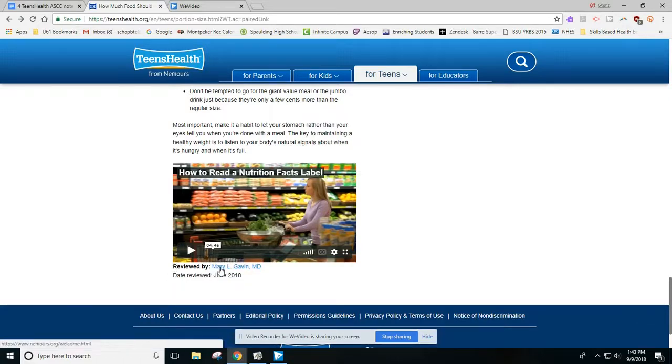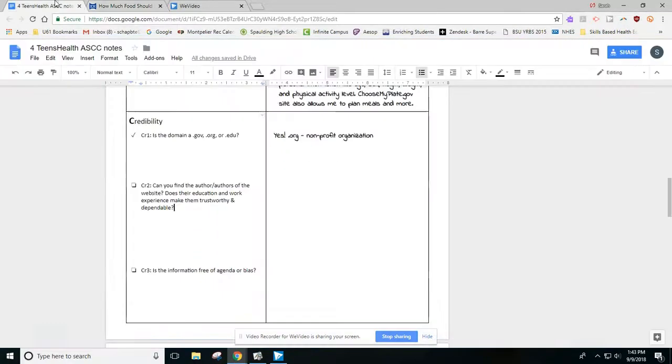So what this means is this person here, Mary L. Gavin, MD, reviewed this information in June of 2018, and she's putting her stamp of approval on it. So while we don't know who wrote it, the next best thing is that we know that somebody reviewed it and has said that, yeah, she's willing to put her name on the line to say that this information is accurate. So that's the next best thing. So we're halfway there for this question. We didn't find an author, but we found a reviewer, which is the next best thing.